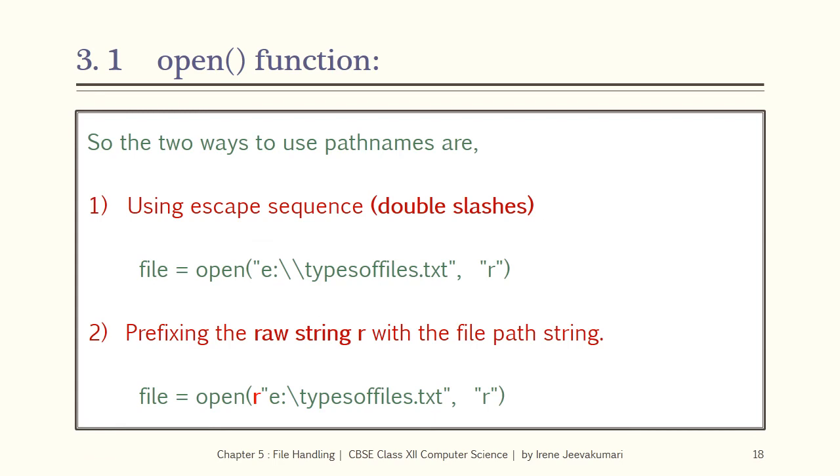So the two ways to use the path names are using escape sequences, that is double slashes, or prefixing the raw string r with the file path string. Here in the first statement, the slashes are doubled to suppress the special meaning. And here the single slash is used, but it is prefixed with the raw string r. So these are the two ways to use the path names inside the open function.